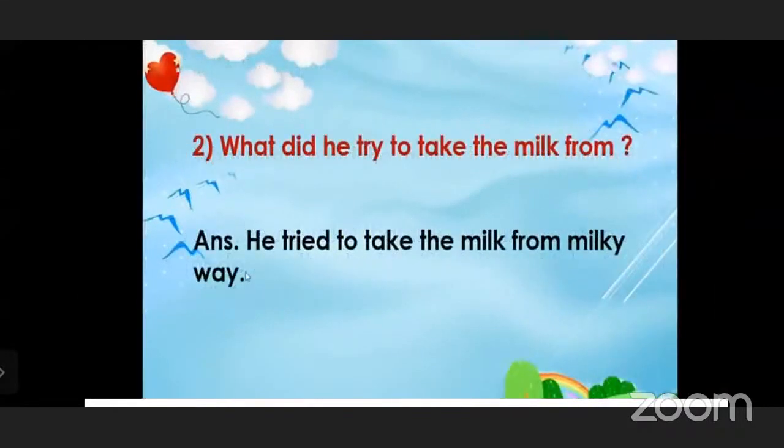Now we will move to the second question. What did he try to take the milk from? He tried to take the milk from Milky Way. Yes, he tried to take the milk from Milky Way. Yes, take the screenshot.